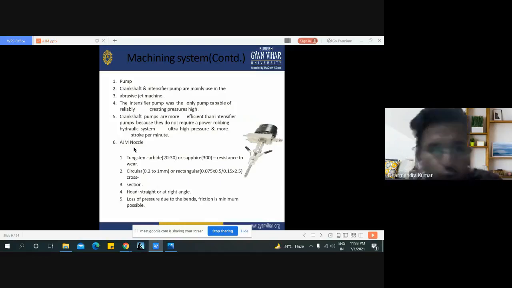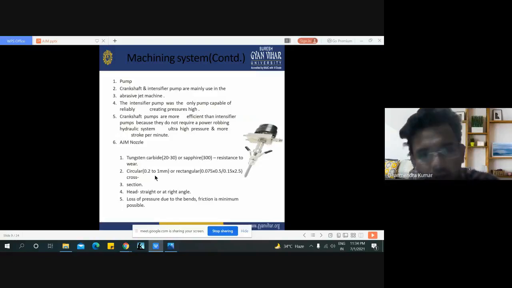Then comes the nozzle, the abrasive jet machining nozzle. We use tungsten carbide, which is resistant to wear because the high velocity air mixed with abrasive particles goes through that nozzle. This is the requirement of the nozzle: it must be resistant to wear and tear.